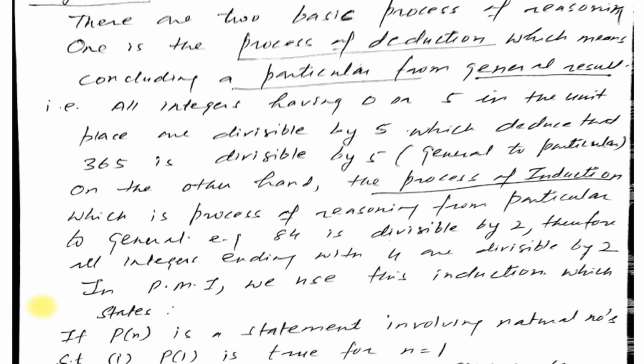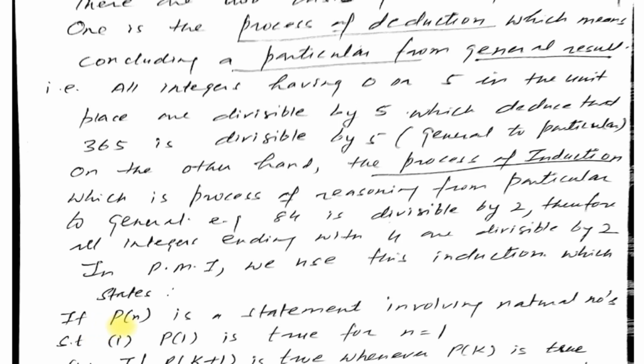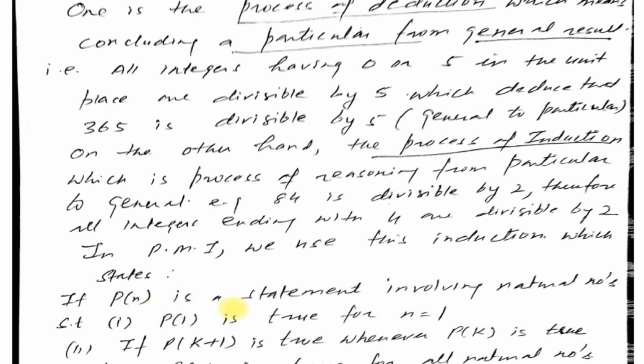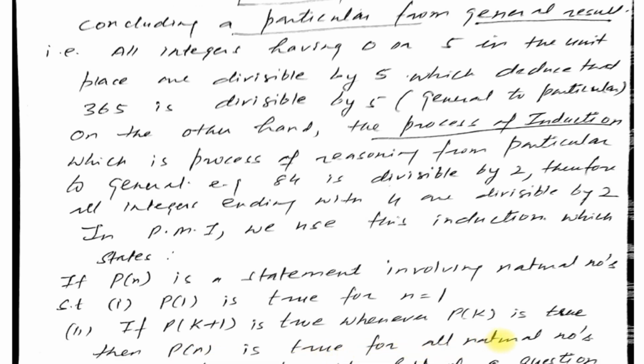Now let us see what is the principle of mathematical induction, that is the base of this very unit. Here PMI means the principle of mathematical induction. We use this induction which states: if Pn is a statement involving natural numbers such that number one, P1 is true for n equal to 1, and number two, if Pk plus 1 is true whenever Pk is true, then Pn is true for all natural numbers.